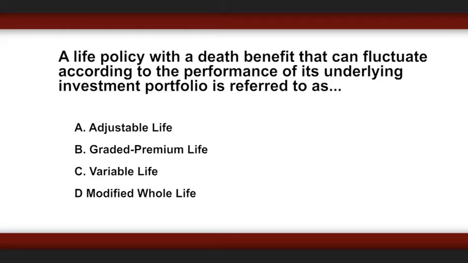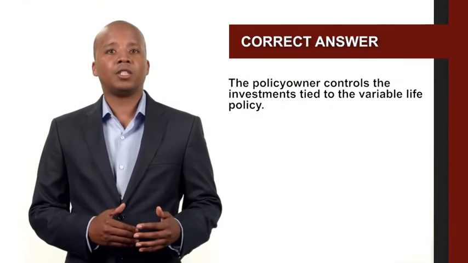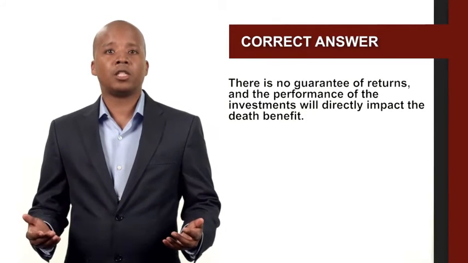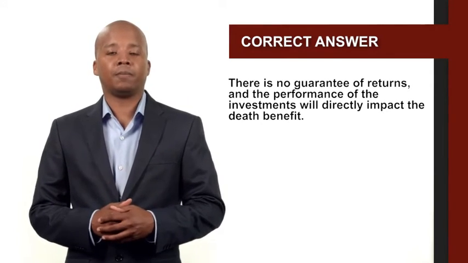A life policy with a death benefit that can fluctuate according to the performance of its underlying investment portfolio is referred to as adjustable life, graded premium life, variable life, modified whole life. The correct answer is variable life. The policy owner controls the investments tied to the variable life policy. There is no guarantee of returns, and the performance of the investments will directly impact the death benefit.